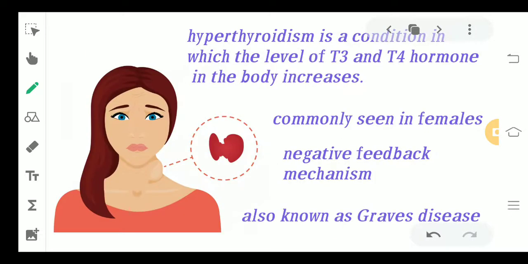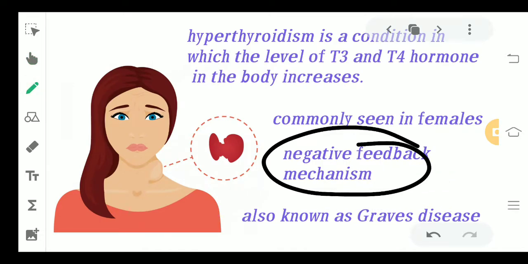Moving ahead one by one, what is hyperthyroidism? I told you it is a condition in which the level of the T3 and the T4 hormone in the body increases. Commonly this condition is seen more in cases of females. There is a negative feedback mechanism involved in this particular type of thyroidism. If you don't know what the negative feedback mechanism is, go watch the hypothyroidism video. I've told the whole mechanism there.